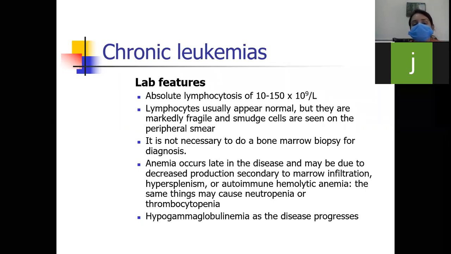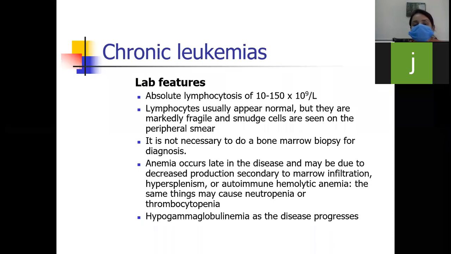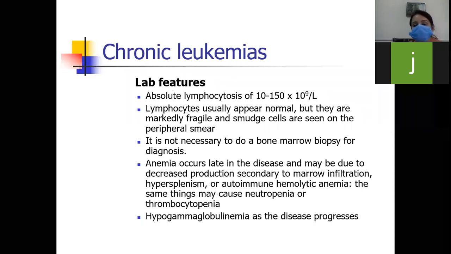Where you see smudge cells, you will go for the diagnosis of CLL. What are the smudge cells? These are markedly fragile lymphocytes, and they are seen on the peripheral blood smear. So it is not necessary to do a bone marrow biopsy for diagnosis in these patients.